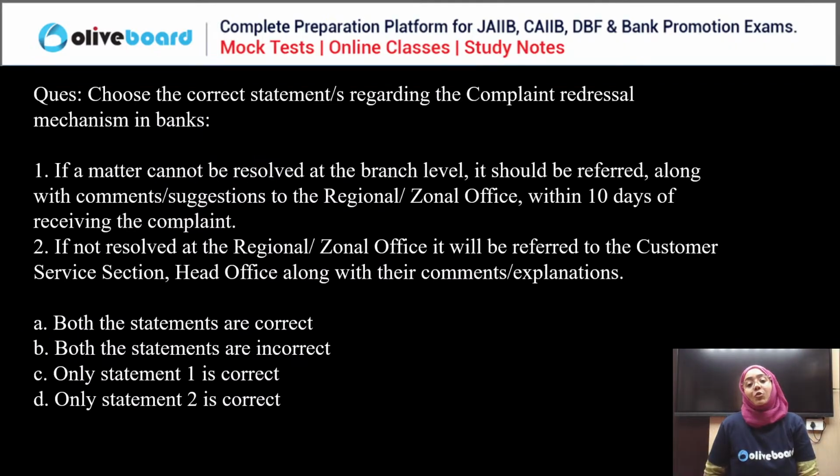Next question. We have to choose the correct statement regarding the complaint redressal mechanism in a bank. If a matter cannot be resolved at a branch level, it should be referred along with the comment and suggestion to the regional or zonal office within 10 days of receiving the complaint. If not resolved at regional or zonal office, it will be referred to the customer service section head office along with the comment and explanation. Everyone, now you have to answer.